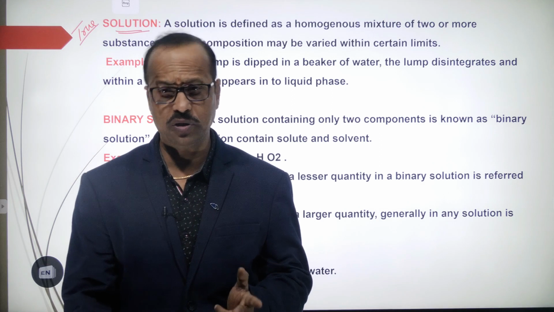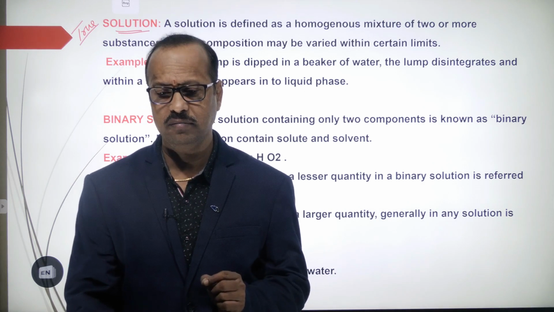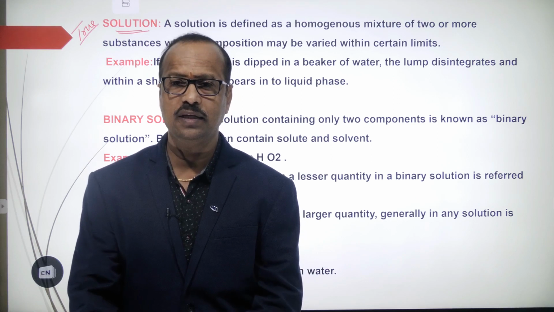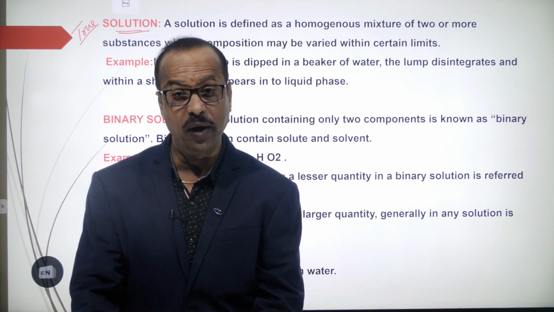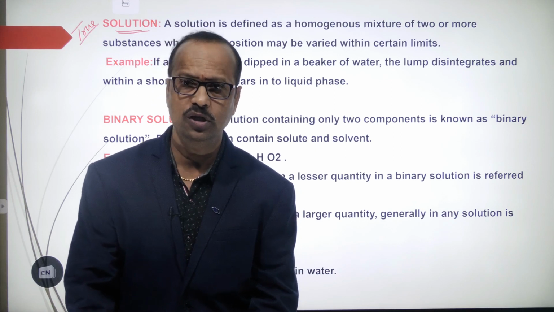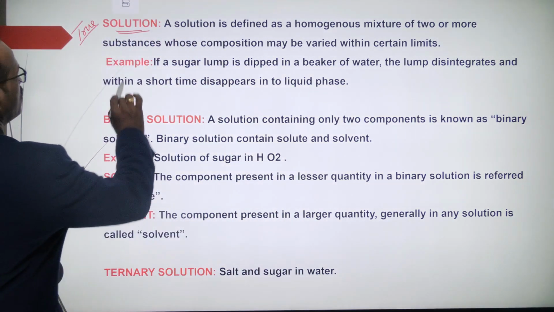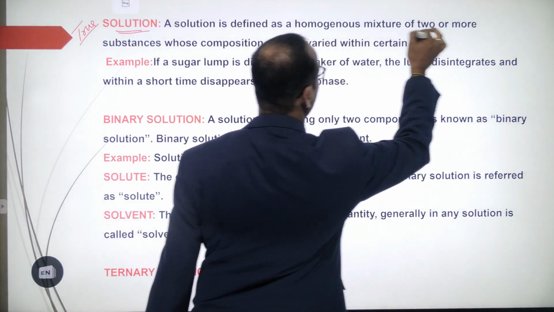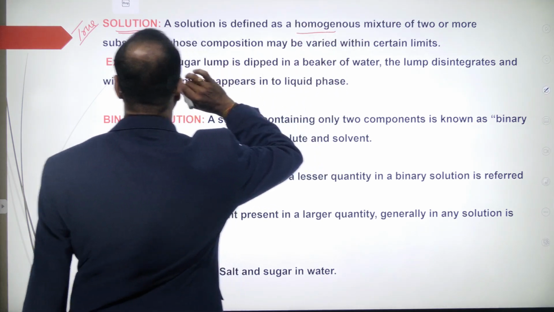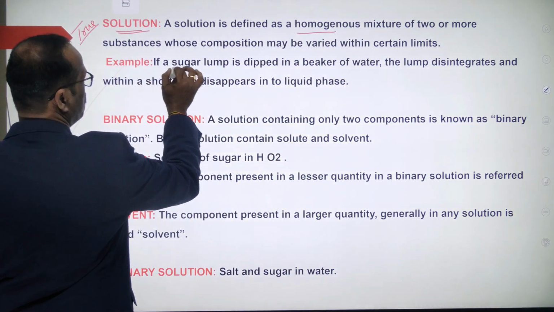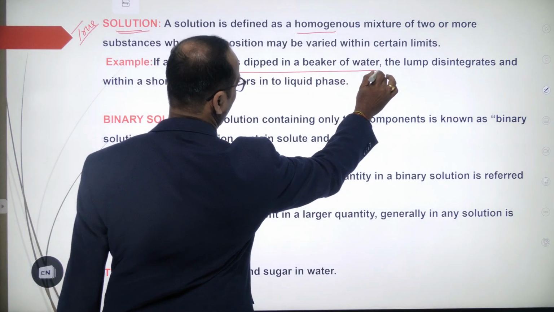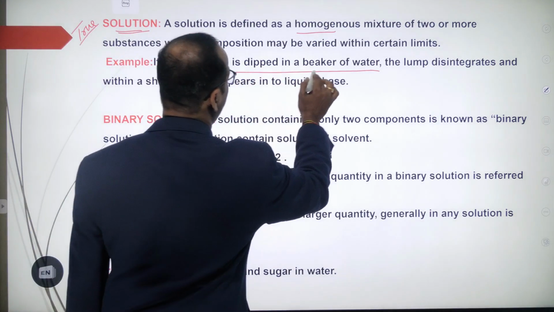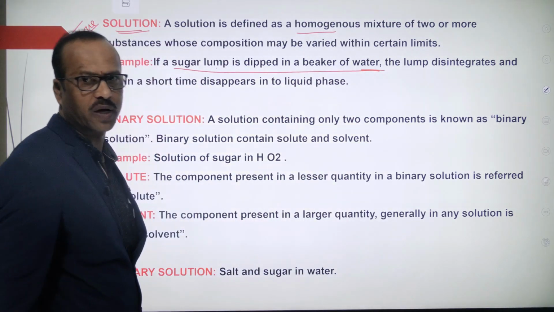If only 2 substances are mixing, just milk and sugar, then if 2 components are there, it's called a binary solution. Binary means 2. So a solution is a homogeneous mixture of 2 or more substances. If sugar is dipped in water, the sugar is less in quantity, called the solute, and water is more in quantity, that is called the solvent.